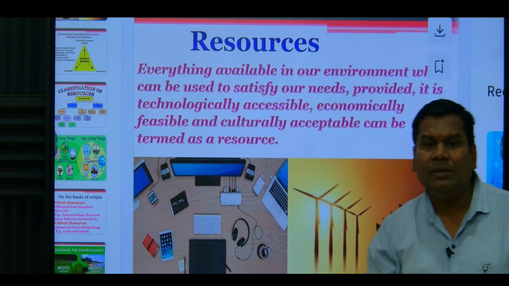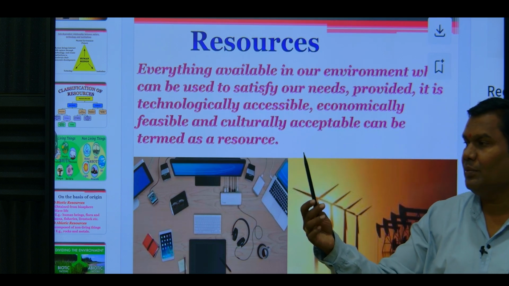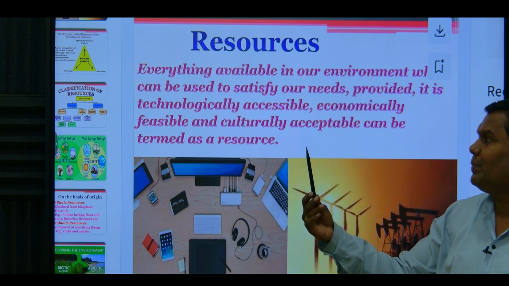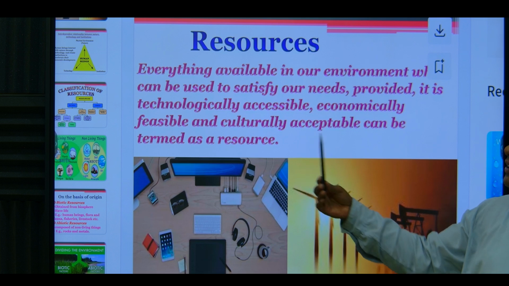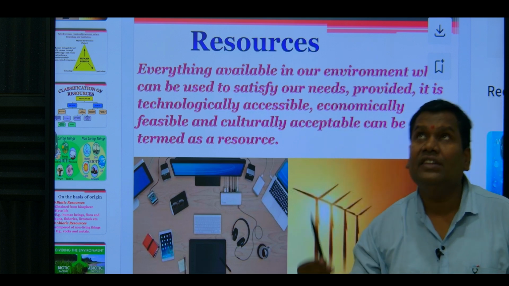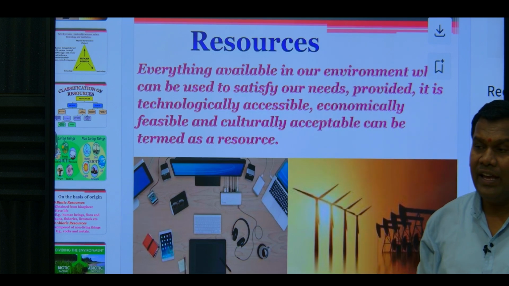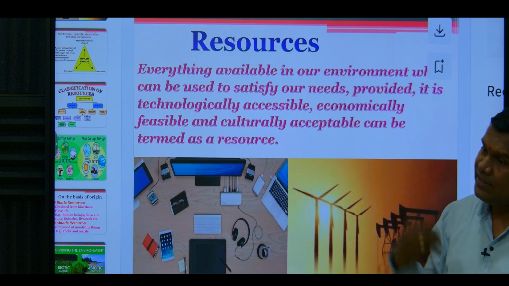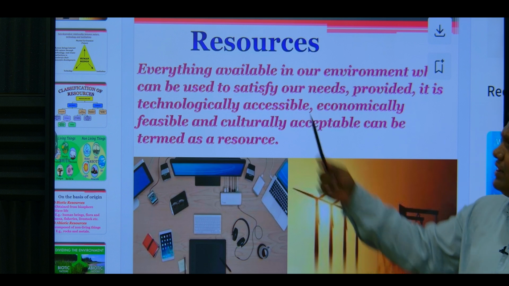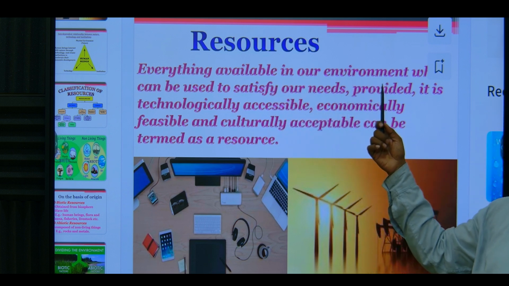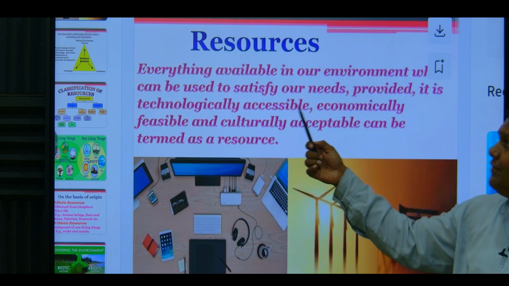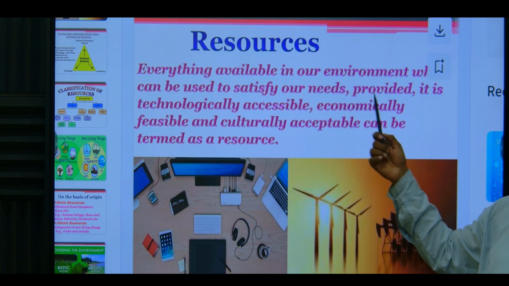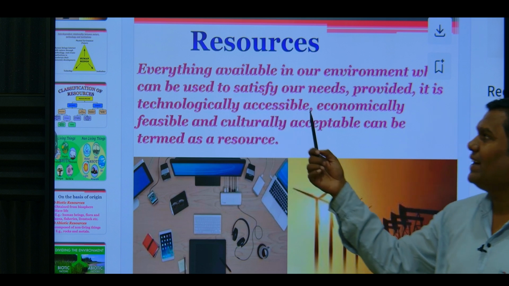So what is available in the environment? Suppose this is a marker, or this is the pen which is used for the digital board. This also has a use. The fan is also used. The air which we breathe is also used. So everything which is available in the environment is used to satisfy our needs, provided it is technologically accessible.